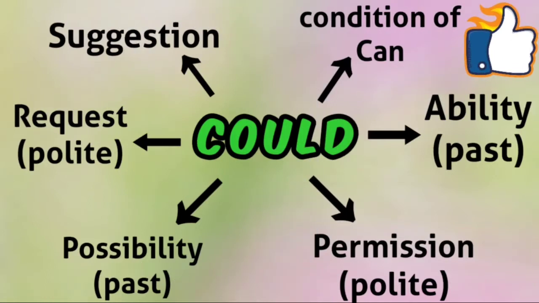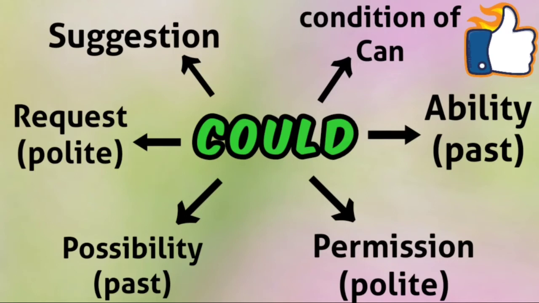Let's now understand where to make use of could. Could is the past form of can. It is used to express someone's past ability. Could is also used to ask or give permission like can, but could is used as a more formal and polite form of can. It is used to express past possibility. Could is used to make request. Basically, when we want somebody to do something and we need to say in a polite way, we use could. It is used for making suggestions. And lastly, when we are talking about past time in conditionals, we use could instead of can.